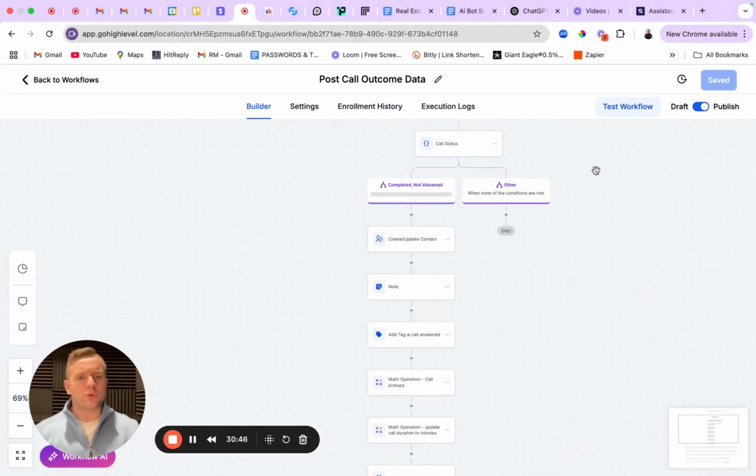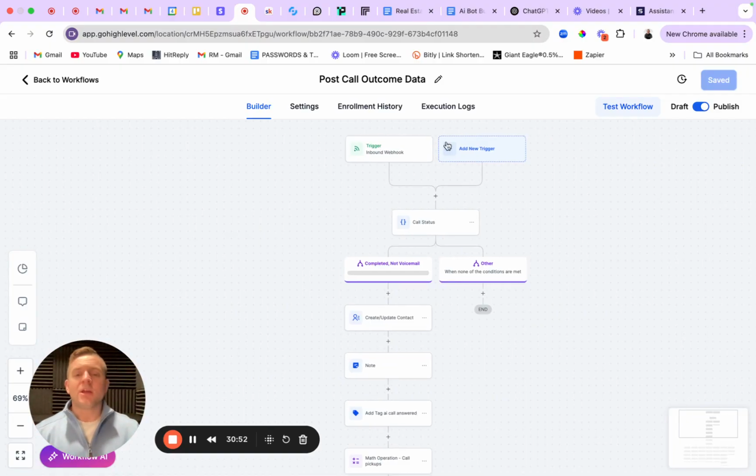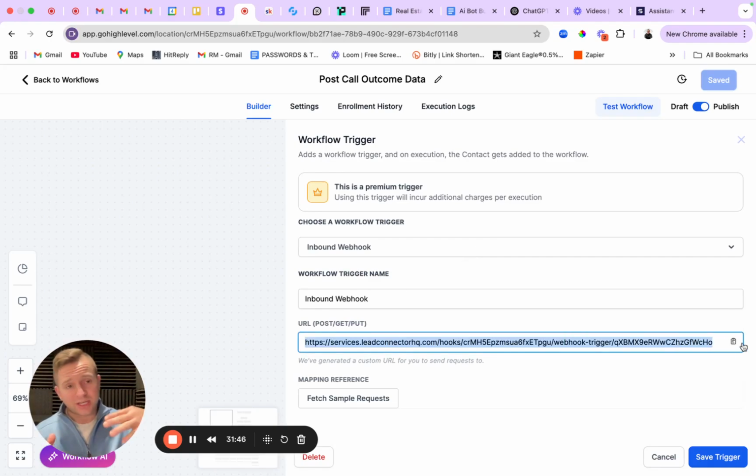We're going to go ahead and walk through this workflow. So basically, the trigger status here, there's inbound and outbound post-call outcome data that you can set up, but this is just our post-call outcome data workflow. We can make this really as advanced and as basic as possible. So I'll walk you through exactly where this is at within SynthFlow, but basically you just have a webhook coming in that is passing the information from SynthFlow into Go High Level, and then figuring out exactly what happened on that call based on what the person said, the questions they asked, and then the outcome.